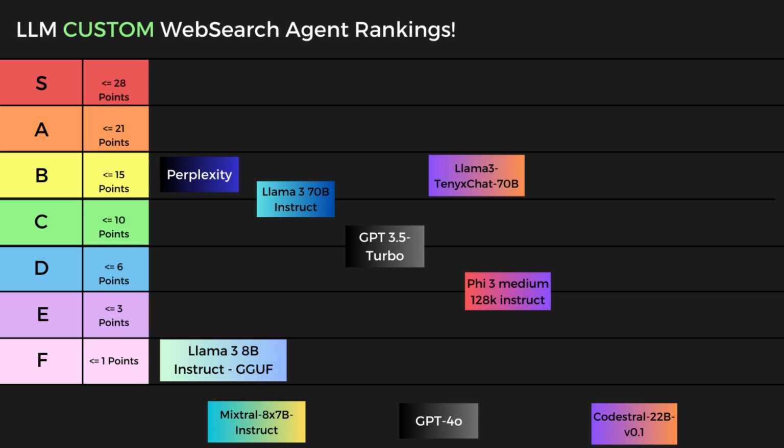Let's take a quick detour to the previous results of the tests that I've run. So the first ever test I ran was on the Llama 3 8 billion instruct model. That's the GGUF version running locally through Ollama. And that didn't perform very well. I think it didn't even get a single question on that run. So that's scored as the F tier.